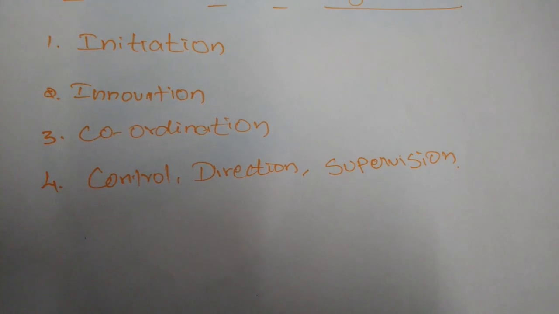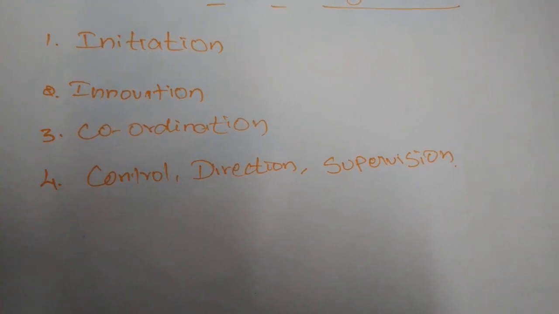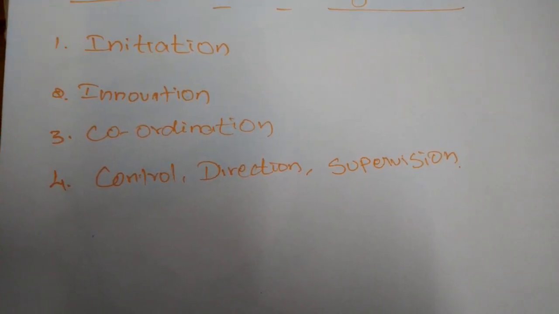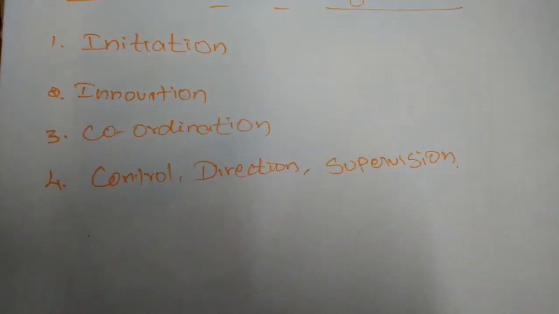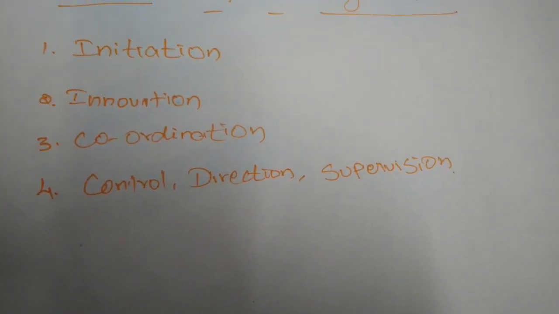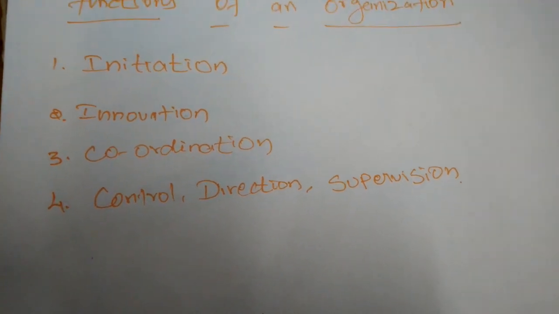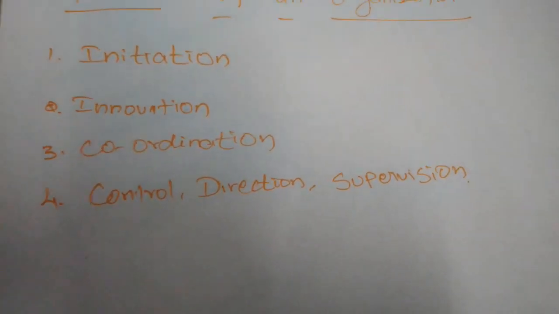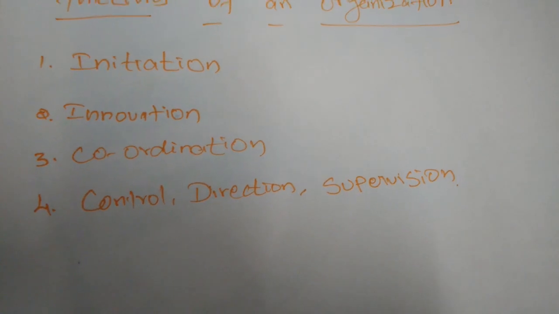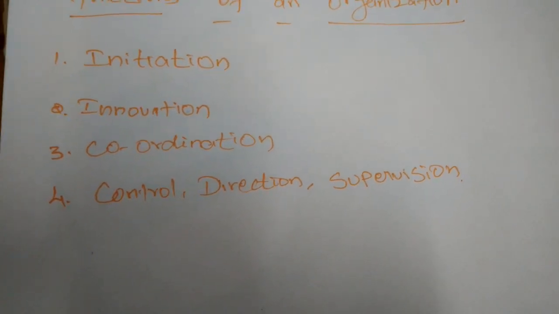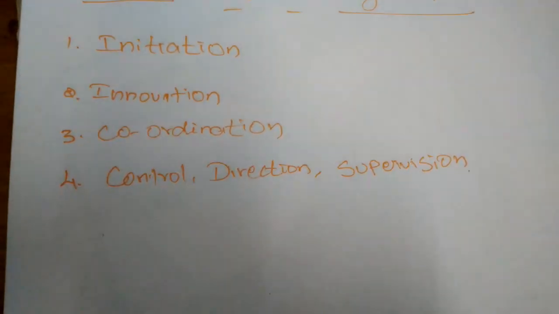He has to introduce new methods in the production process. They have to bring new ideas, new machineries, and new methods to decrease the production cost. Like that, many innovations have to be brought by the organizers.